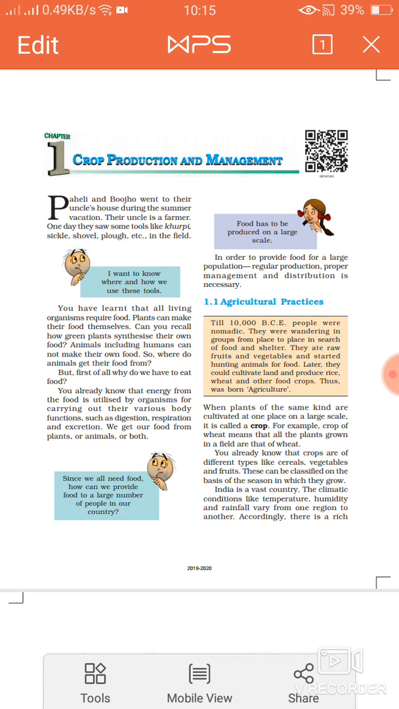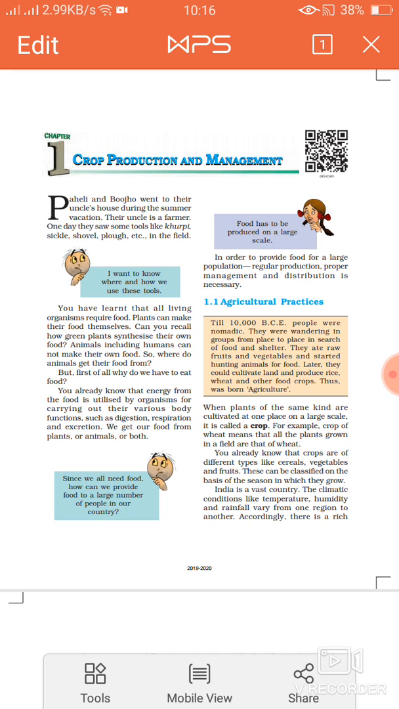so that he could grow, walk, and carry out digestion, respiration, breathing, excretion, etc. We get our food from plants or animals, or both. In order to provide food for a large population, regular production, proper management and distribution are necessary.